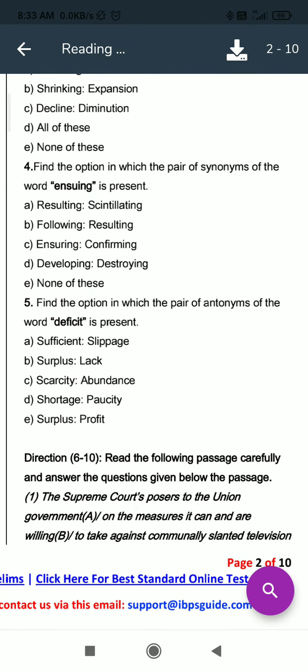The Supreme Court's posture to the Union government, it is right, on the measures it can and are willing. So R is wrong here. Is will be right because Union government is a single entity. Okay, so is will be there. R is used for plural, so it is wrong because here government is given. So is will replace R here.